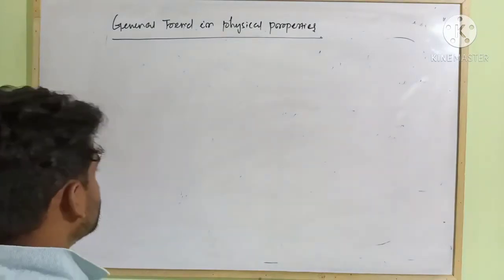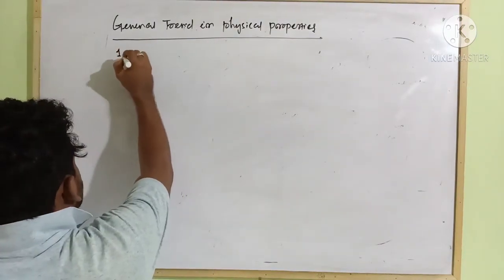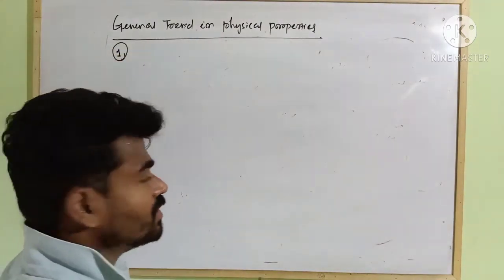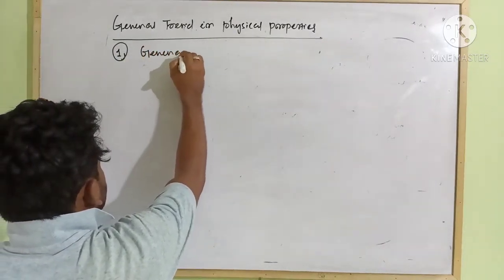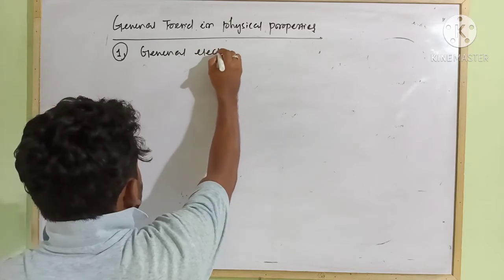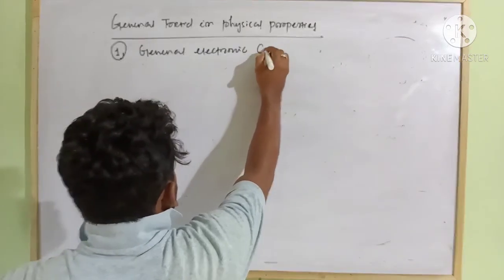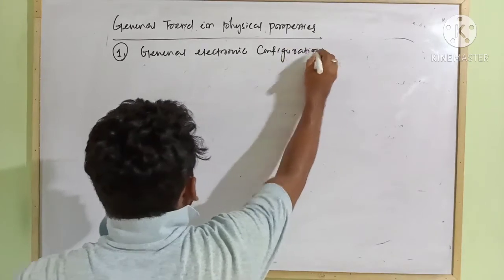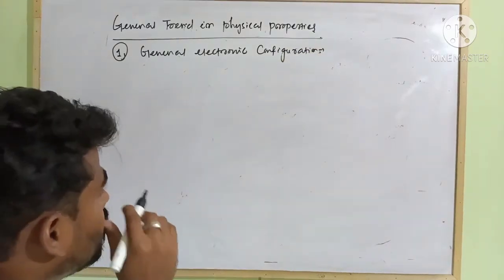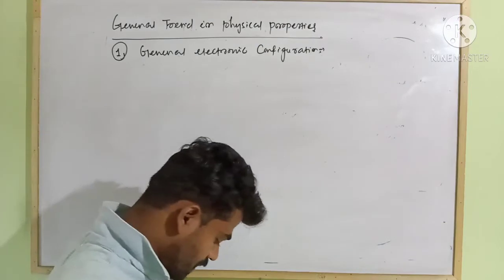So first one is their general electronic configuration.